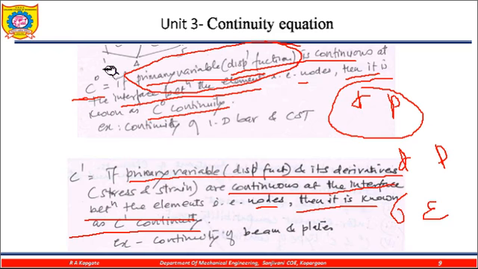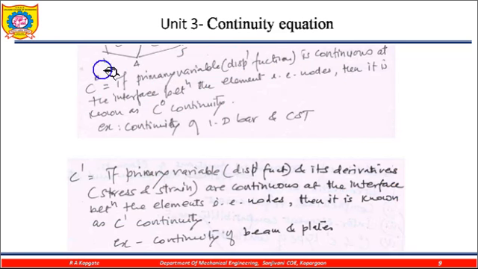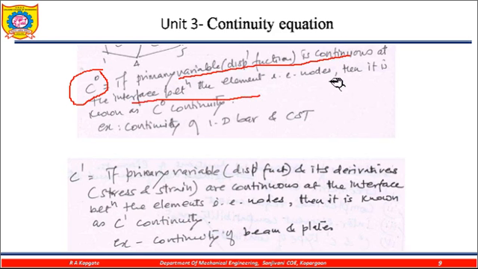So this C0 continuity and C1 continuity are somewhat different. What is C0 continuity? C0 continuity means that the primary variable, that is the displacement function, is continuous at the interface between the elements.